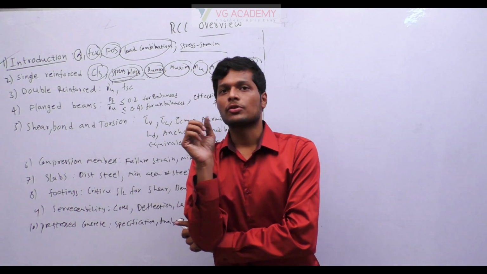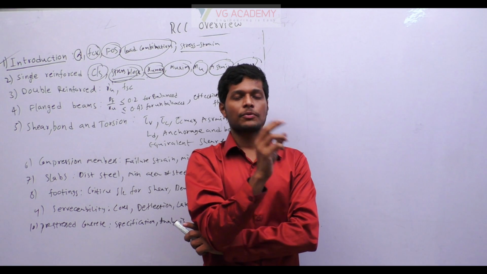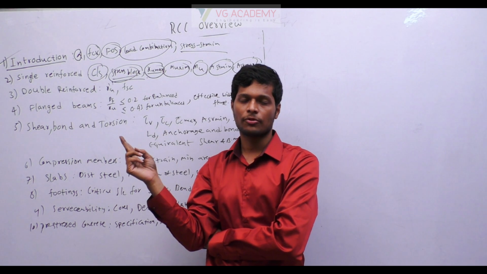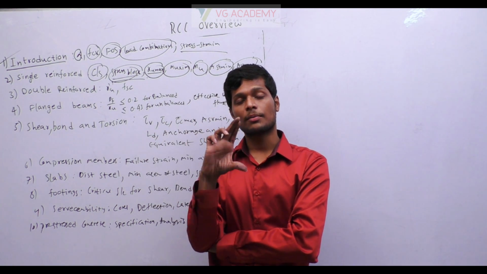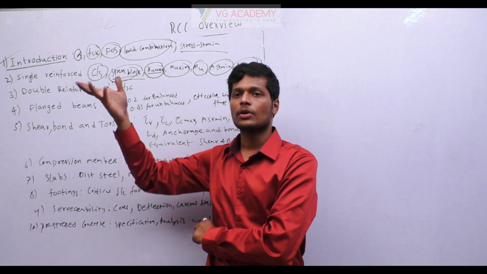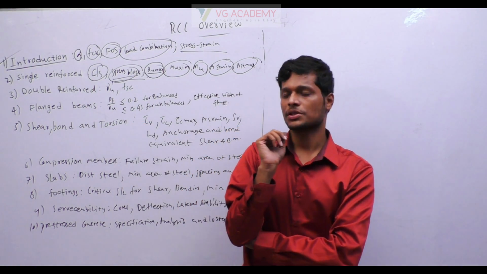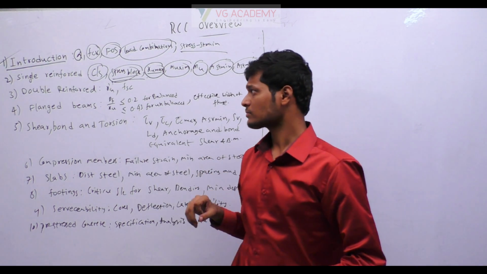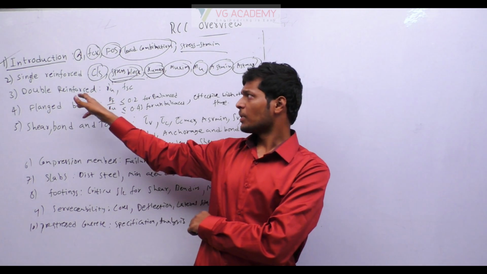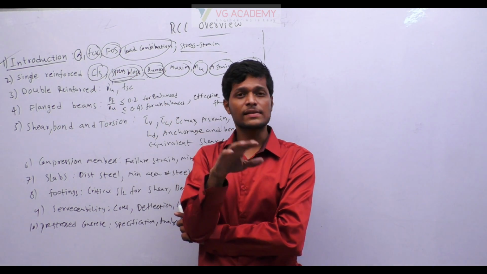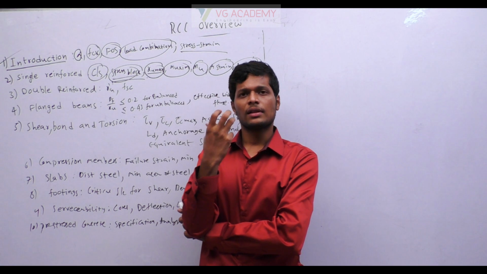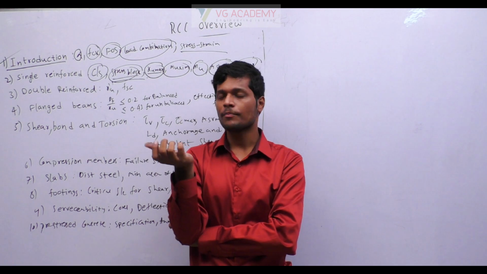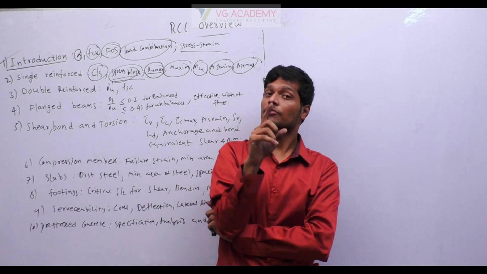Okay, so we use doubly reinforced when the beam is over reinforced as a single reinforced beam, and we have two options to redesign. One is to increase the depth, the second one is to go with double reinforced. So if it is over reinforced and the depth is restricted, then the only option is to go for doubly reinforced. Comparatively, doubly reinforced beams are less economical than single reinforced because we cannot utilize the strength of the steel in compression completely. So single reinforced beams are more economical.